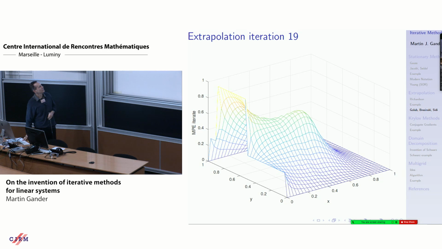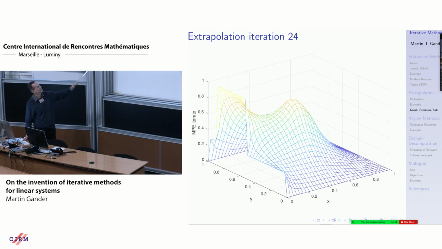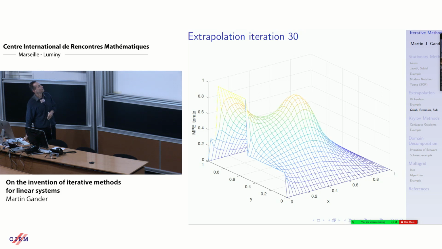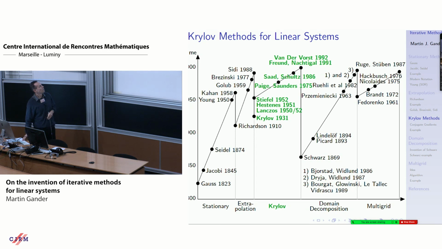You see, it looks like the Chebyshev. You also see the little tip. It looks even a little better than Chebyshev. 30 iterations, we are at the solution. So we climbed the third mountain. Now it's the Krylov mountain.